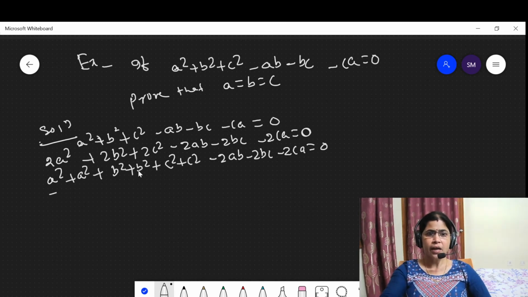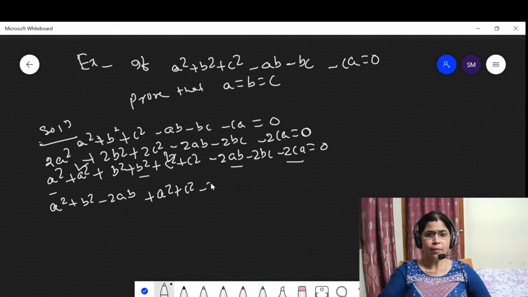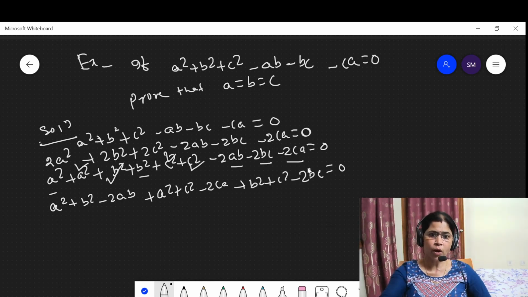Then take a² + b² − 2ab. Then a² + c² − 2ca. Then next b² + c² − 2bc is equal to 0.